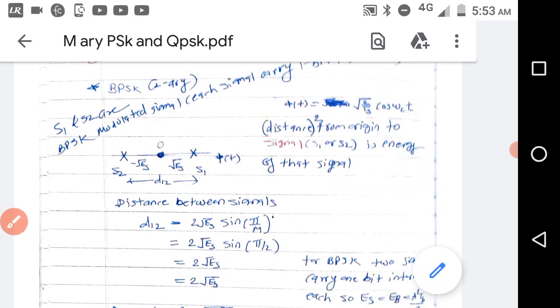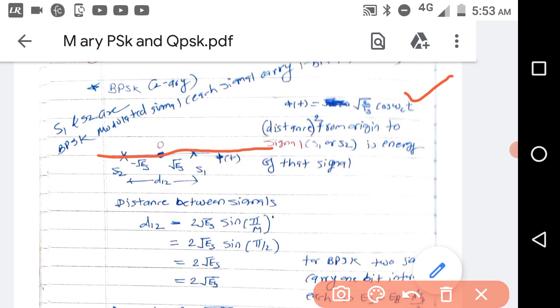So for BPSK, the orthonormal basis function phi t is equal to root 2 by Ts cos omega ct. So this is your phi t, and two signals are there. One thing is that on this constellation diagram, the phase shift we have already calculated as 180 degrees. So the phase shift between S1 and S2 is 180 degrees.